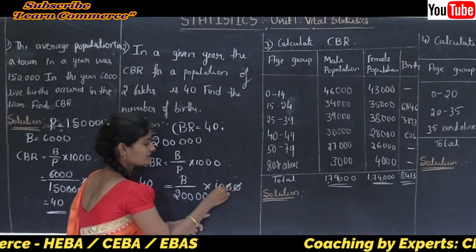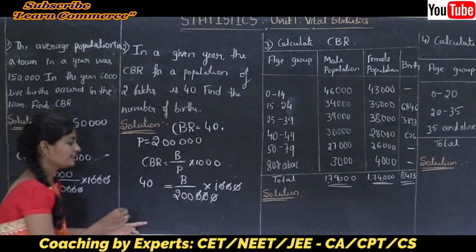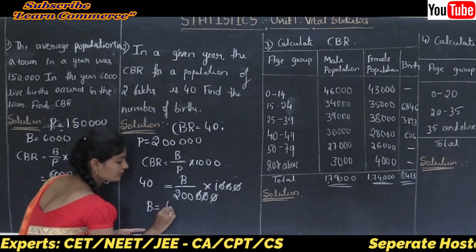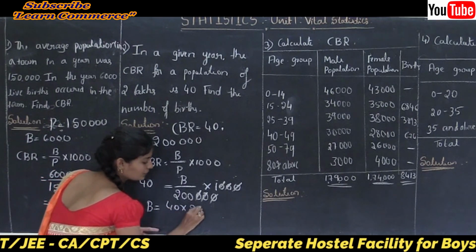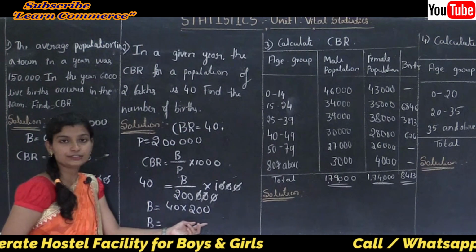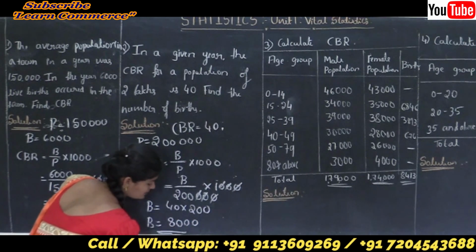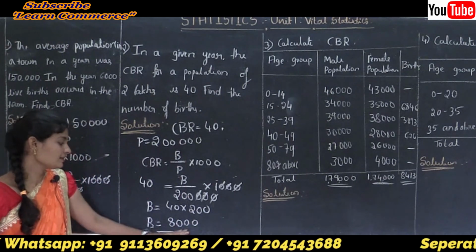The zeros get cancelled. Cross multiplying, B is equal to 40 into 200, that is 8000. So the number of live births is 8000.